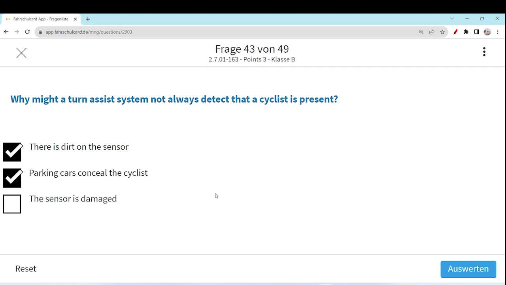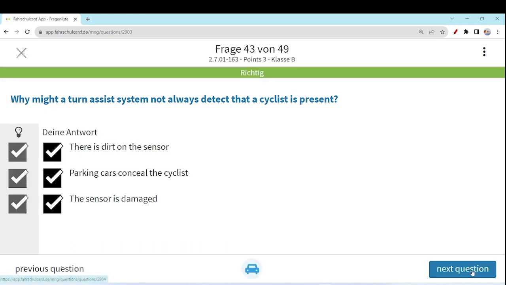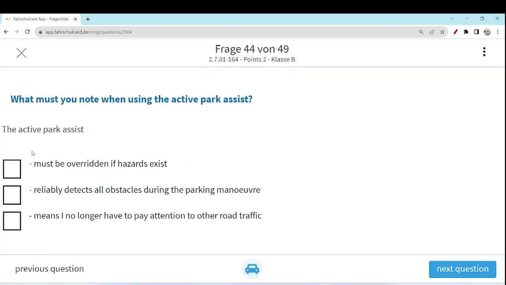Even if the cyclist is hidden behind parked cars, or your turn assist system cannot see the cyclist because of the parked cars, still the turn assist system will not work, or the sensor is damaged. I think these three options are very straightforward and pretty clear. So all these three options are correct in our case. Let's move to the next question.